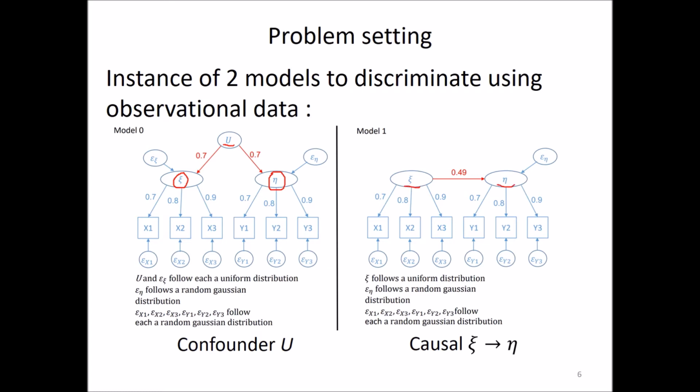In both models, xi and eta are latent and indirectly measured by indicators like x1, which has also a specific noise. So the point is now how to make the distinction between model 0 and model 1 using observational data.